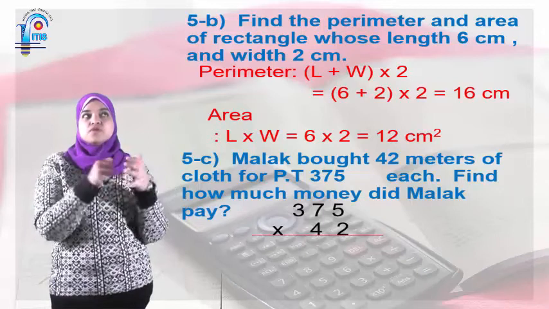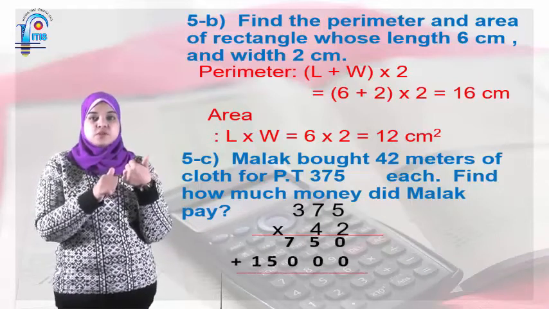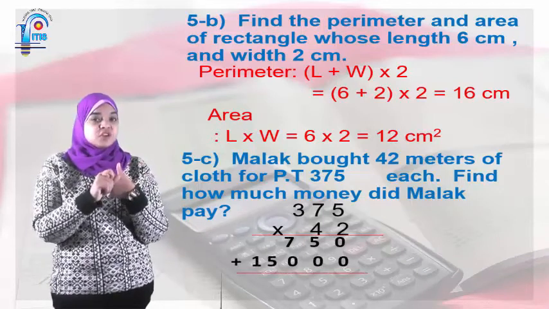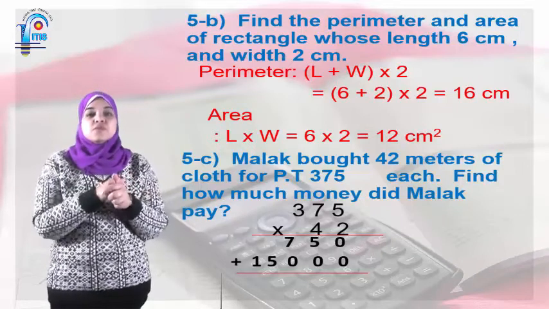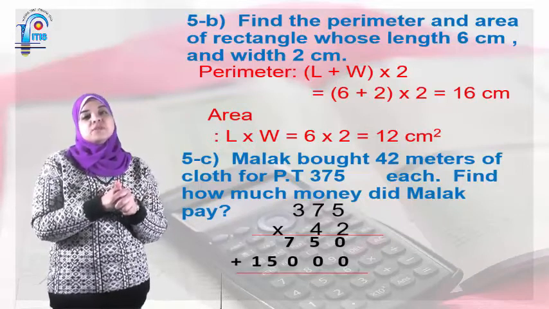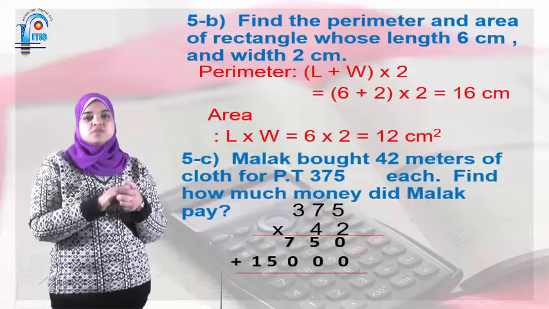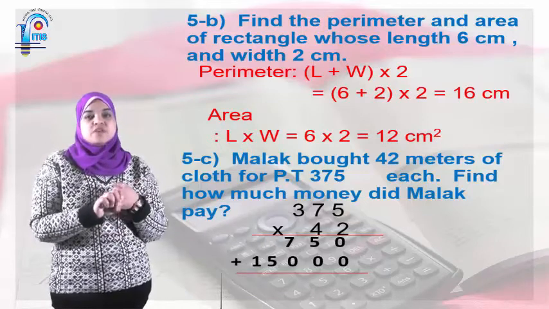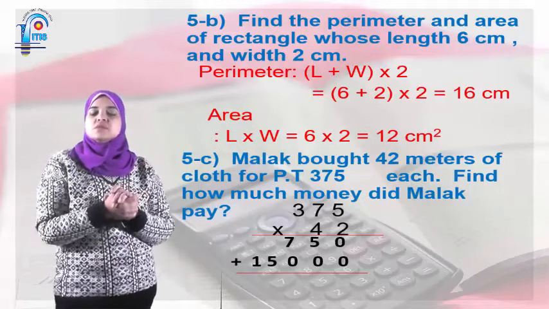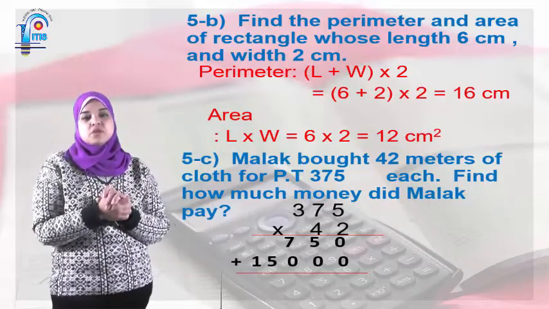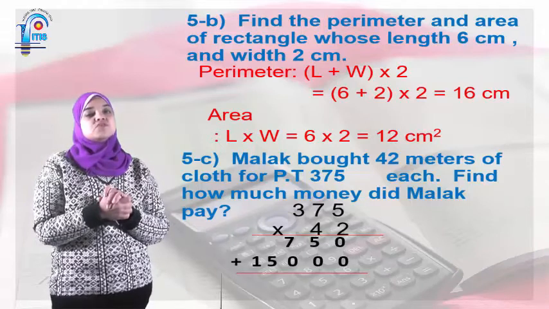The area of a square is side times side, and the perimeter is side times 4. Okay, here I'm talking about the perimeter of the rectangle. The perimeter is length plus width times 2, so 6 plus 2 times 2 equals 16. The area is length times width, 6 times 2 equals 12 centimeters squared.